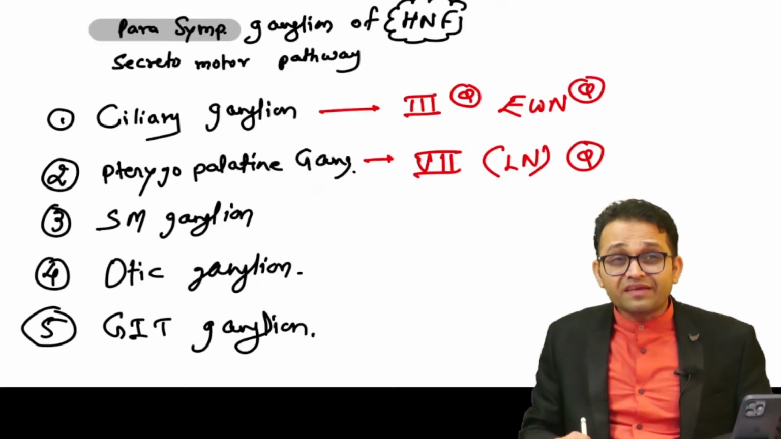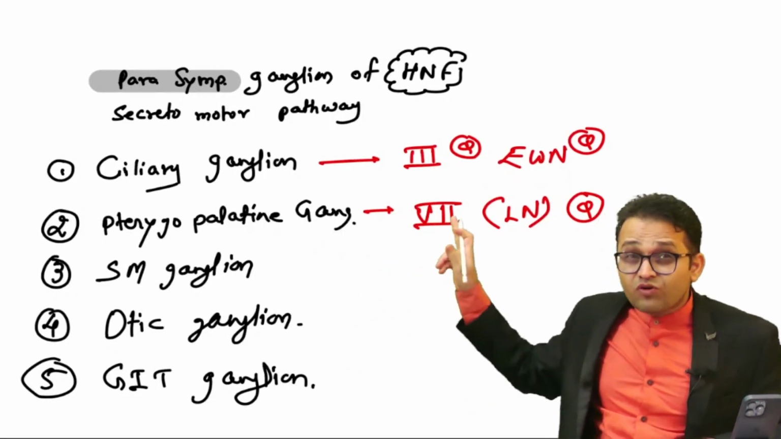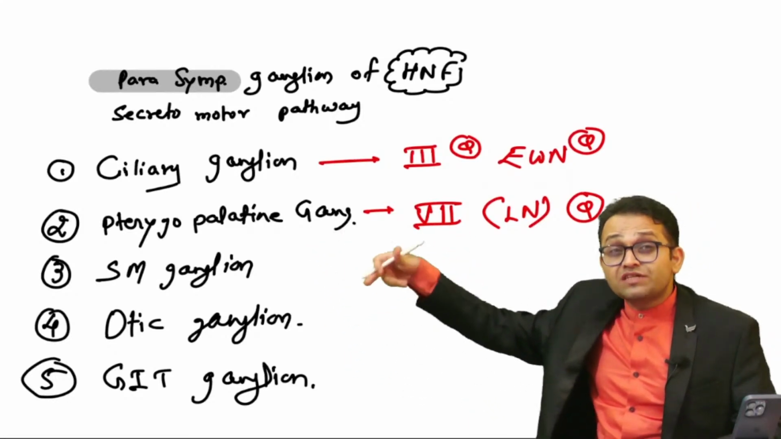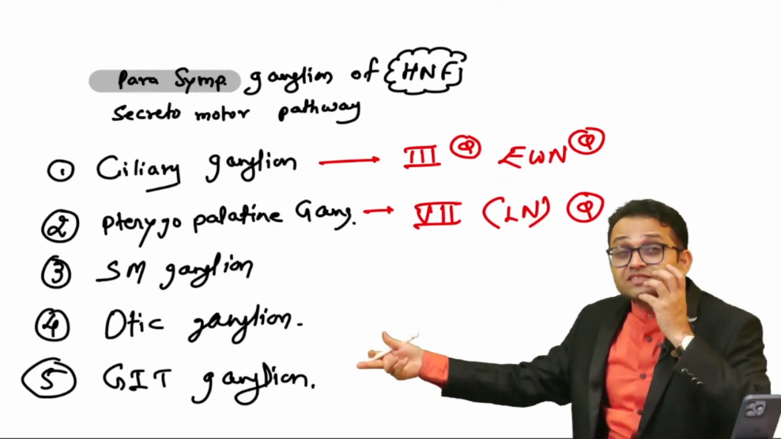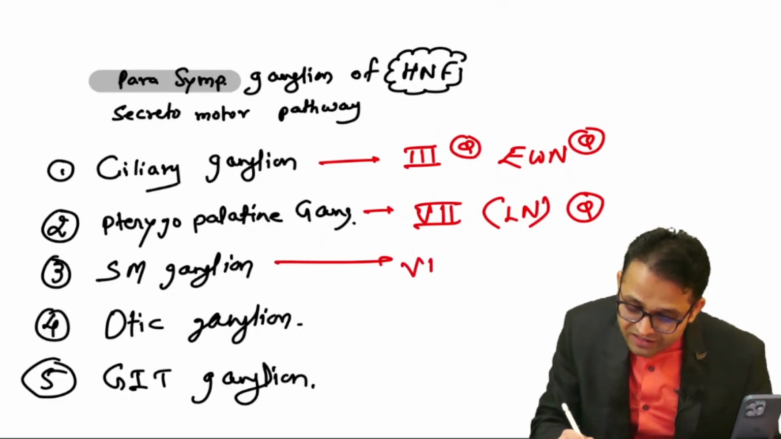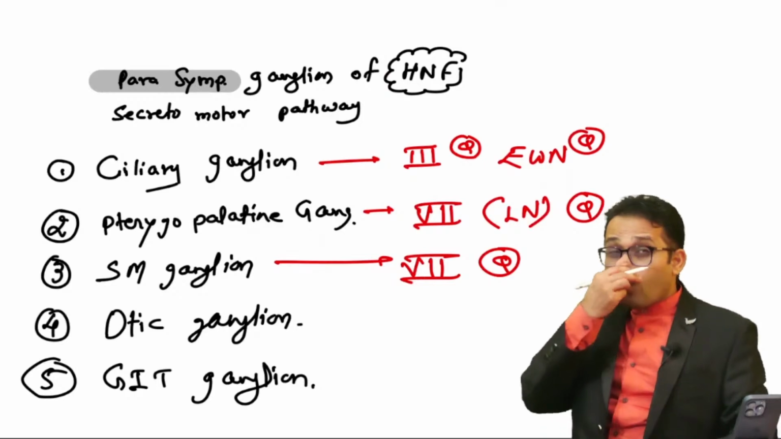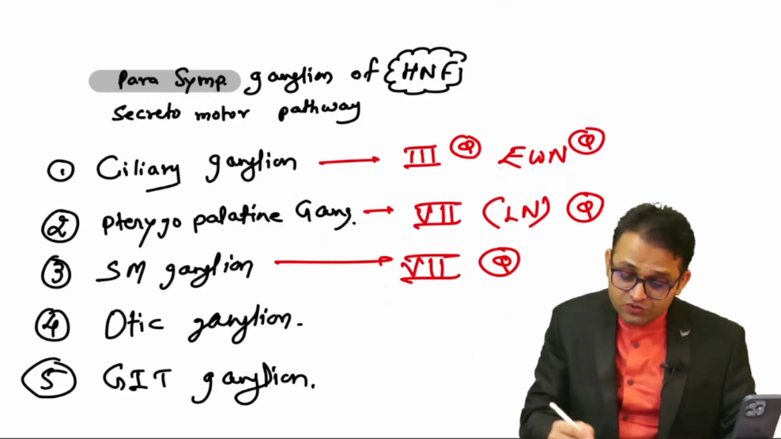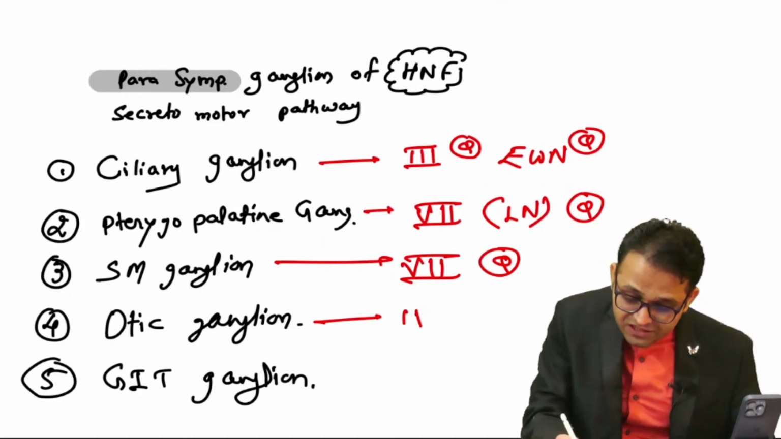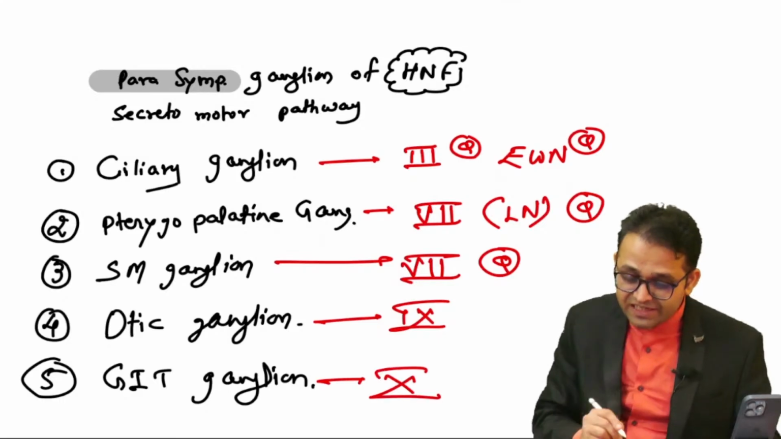Do you remember? Yes, the submandibular ganglion was related with the secretion from the submandibular gland as well as sublingual gland. So it was related again with the facial nerve. Getting the point? Otic ganglion was under control of the inferior salivatory nucleus, which was under control of the glossopharyngeal nerve. Do you remember? And GIT ganglion is related with the 10th nerve.